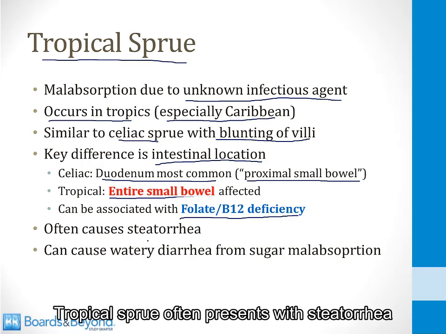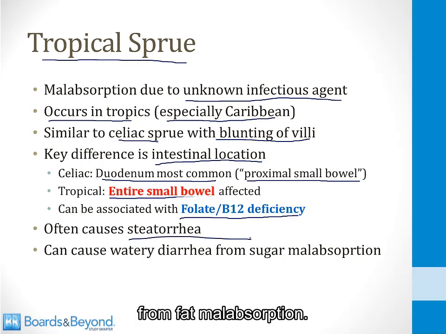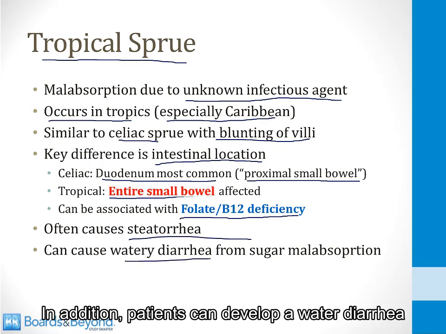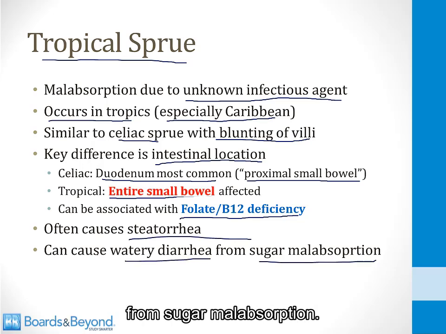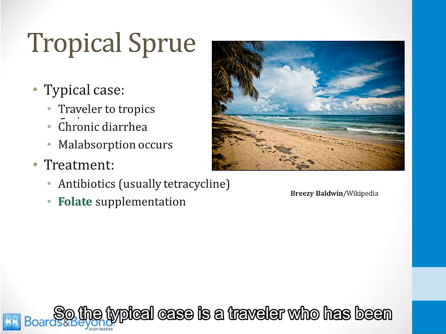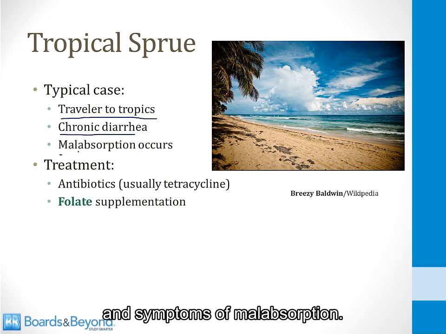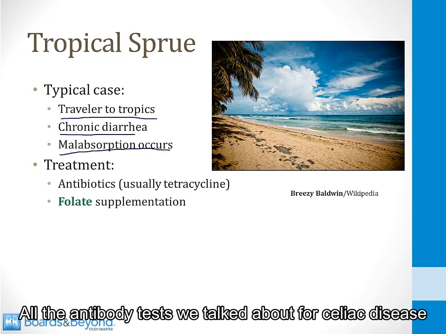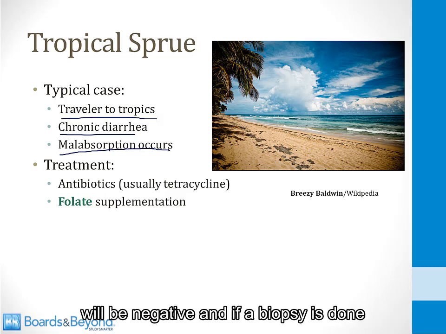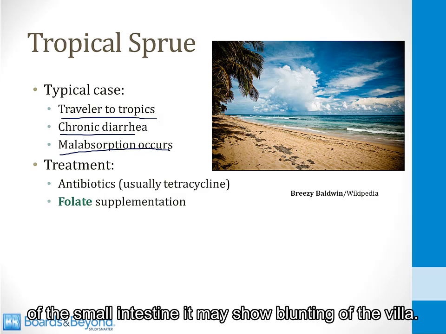Tropical sprue often presents with steatorrhea from fat malabsorption. In addition, patients can develop a watery diarrhea from sugar malabsorption. So the typical case is a traveler who has been to the tropics, especially the Caribbean, and then develops chronic diarrhea and symptoms of malabsorption. All the antibody tests we talked about for celiac disease will be negative, and if a biopsy is done of the small intestine, it may show blunting of the villi.